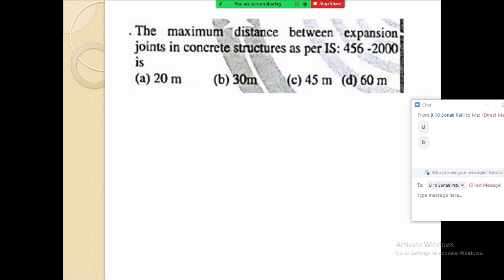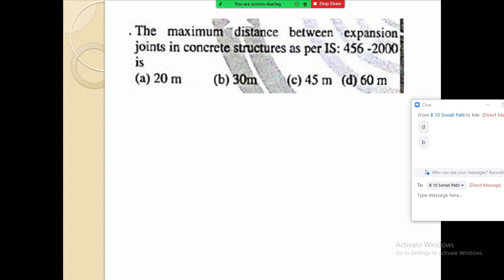The maximum distance between the expansion joints in the concrete structure as per IS 456 2000 is. This is again the standard given in the IS code. What should be the maximum distance between two expansion joints?